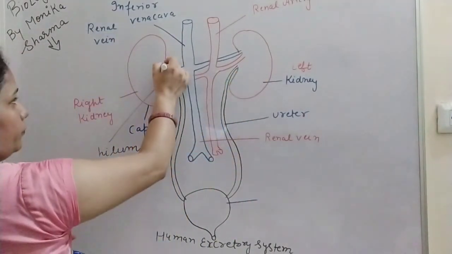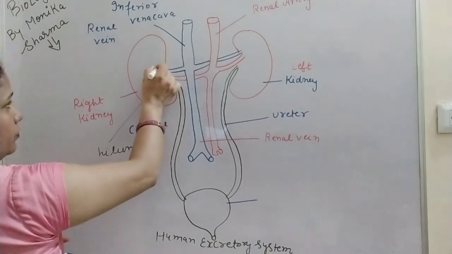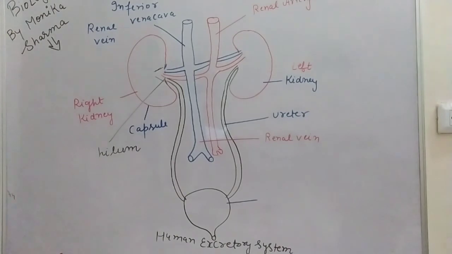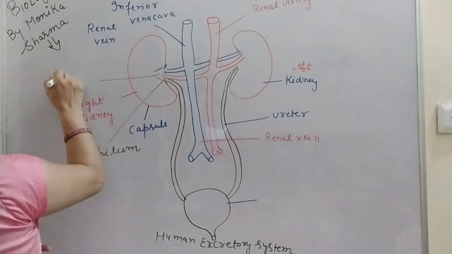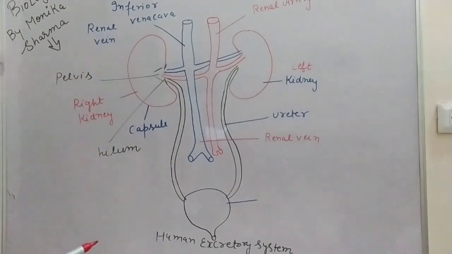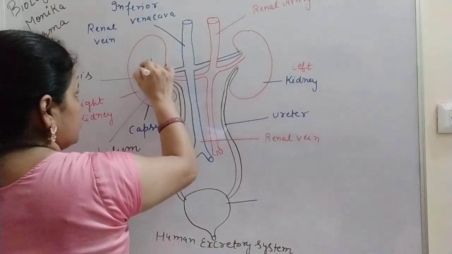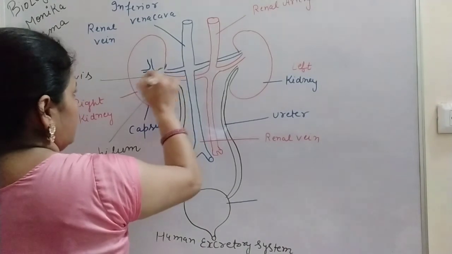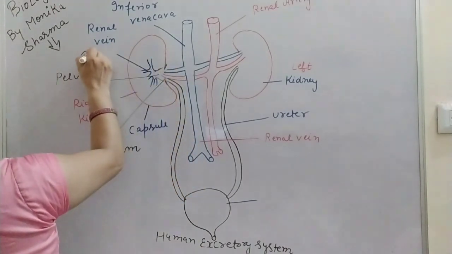Now here one funnel shape structure is present. That funnel shape structure is known as the pelvis. And this funnel shape structure then gives rise to different branches, and these branches are known as calyx.